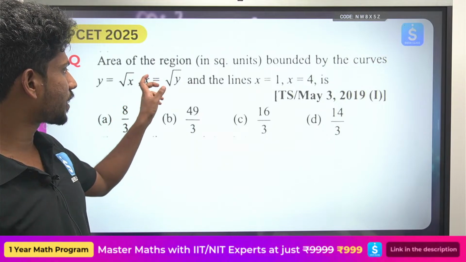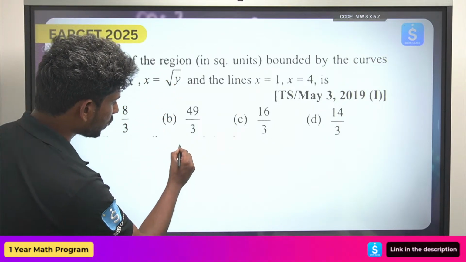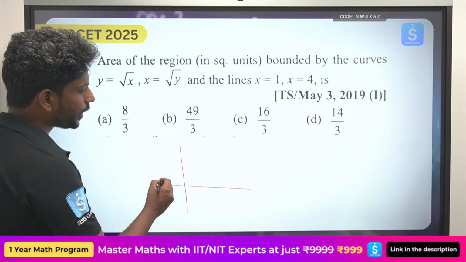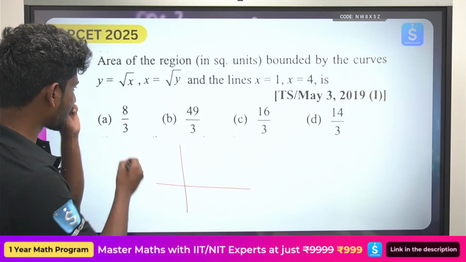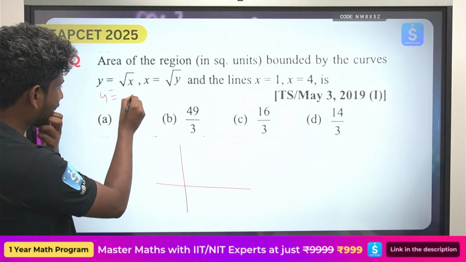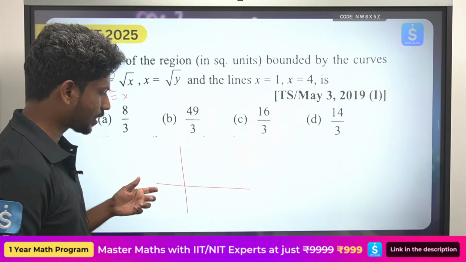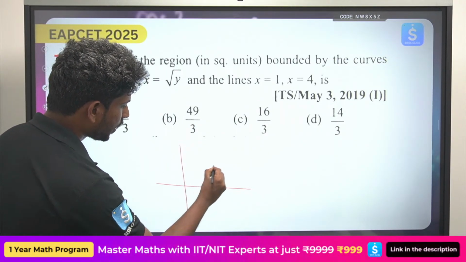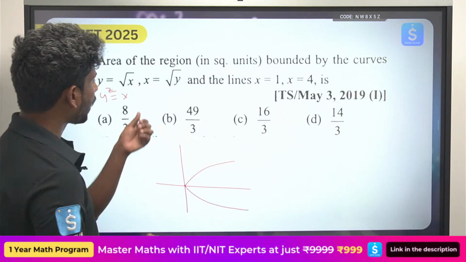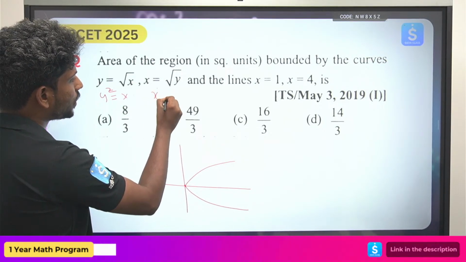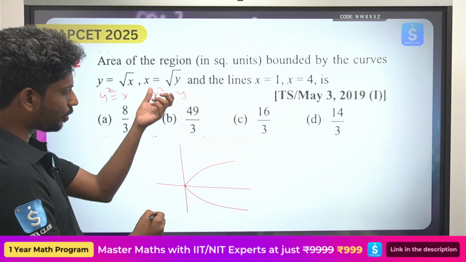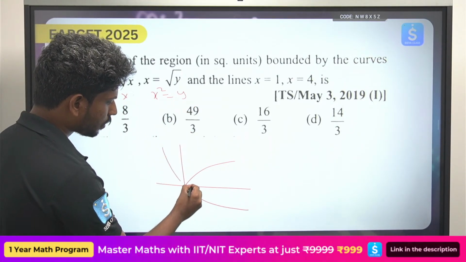y is equal to root x and x equals root y. So idi kuda same alanti question. So you will be taking y is equal to root x. This can be written as y square is equal to x. So this curve looks symmetric about the x-axis. And this will be x square equals y. This curve will be symmetric about the y-axis.